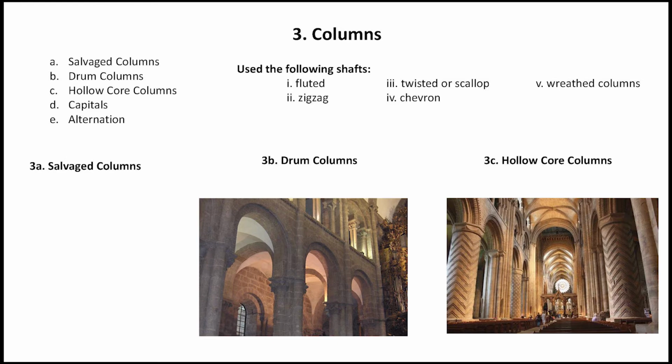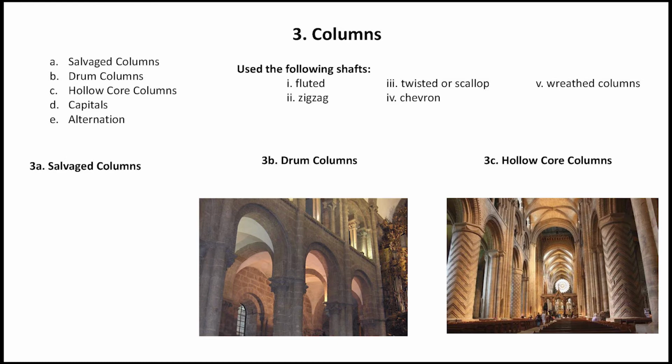These columns are often used in Romanesque architecture, but they varied in building material and in decorative style. In Italy, a great number of antique Roman columns were salvaged and reused in the interiors, and the same practice had been done in early Christian architecture as well, as we had discussed before.